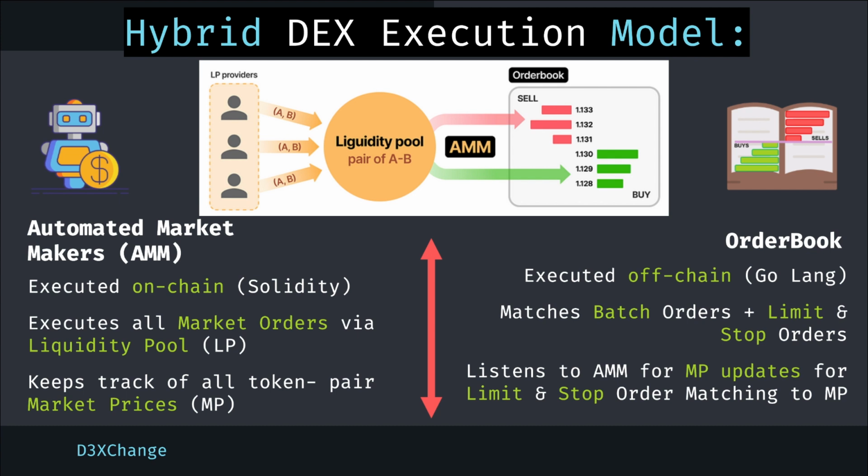And off chain, we also have an order book to help match batch orders as well as limit and stop orders. It'll also listen to the AMM for the market price updates for the limit and stop order matching to the market price.